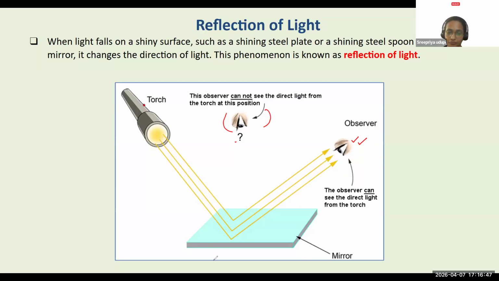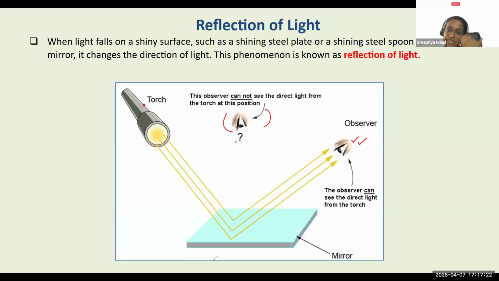Yes, Anurag? Ma'am, when we see through a mirror, nothing happens to the light, so how can we tell it bounces? Light, see, you will not see the light rays, correct? Even if I'm talking about the light rays which are falling from the torch onto the mirror, you are not visually seeing the light rays from the torch going and hitting the mirror. You have a tube light on in the room. You are not seeing the light rays coming and hitting you, right? Light is spreading. The reflection of light is happening.